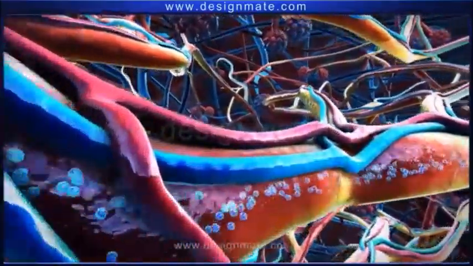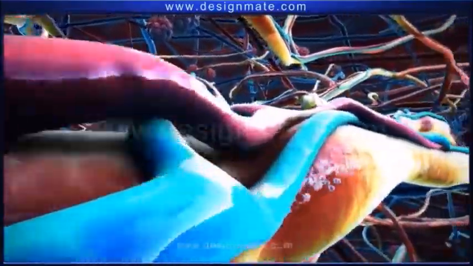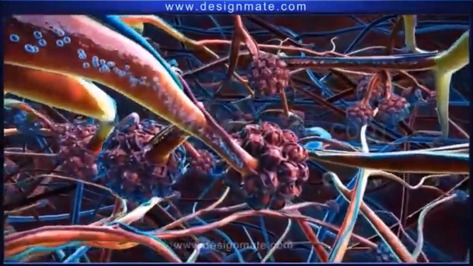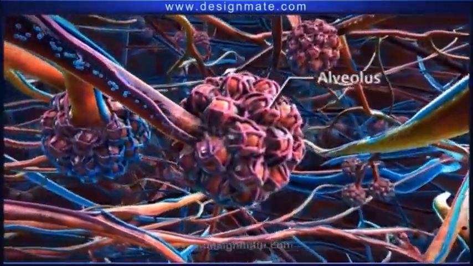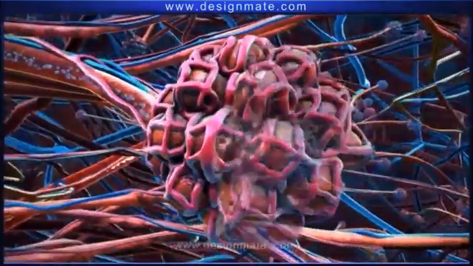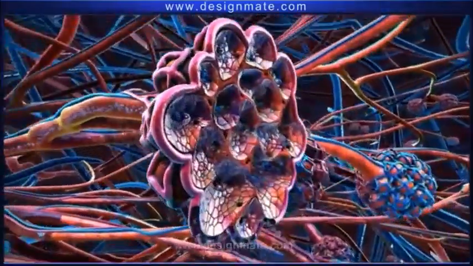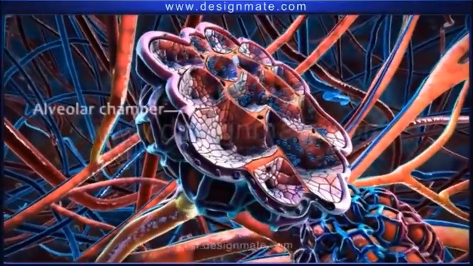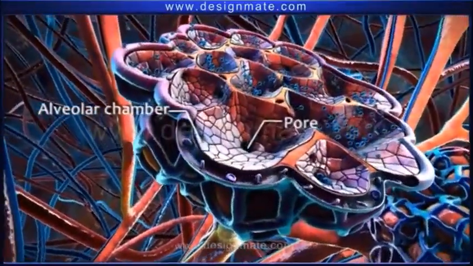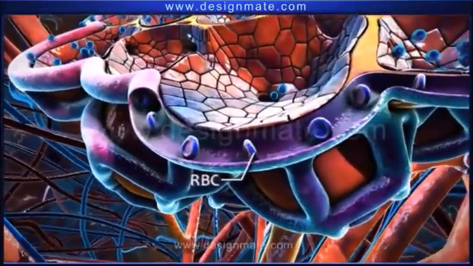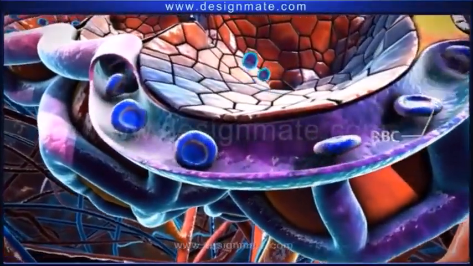Within the lungs, the bronchus divides repeatedly to form bronchioles. Oxygen travels through these bronchioles and reaches the alveoli, each of which is surrounded by a network of capillaries. A section of one alveolus shows the presence of numerous alveolar chambers with pores. Blood, containing RBCs, is seen flowing through the capillaries.